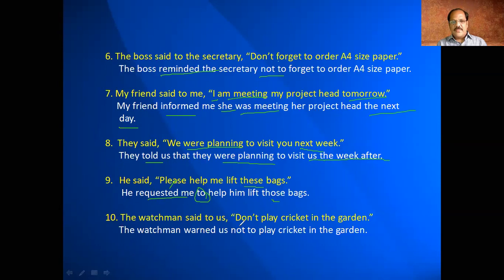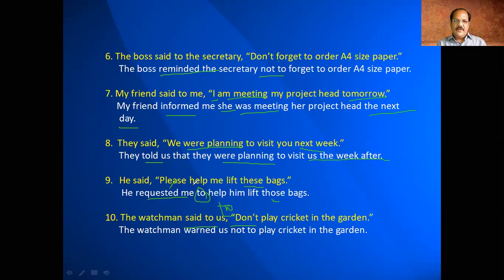The watchman said to us, "Don't play cricket in the garden." So that is a warning. So he warned us, and when you are writing "don't", usually these imperative sentences should start with "to". So instead of "to don't" we are writing "not to play cricket in the garden". So that way we will convert.